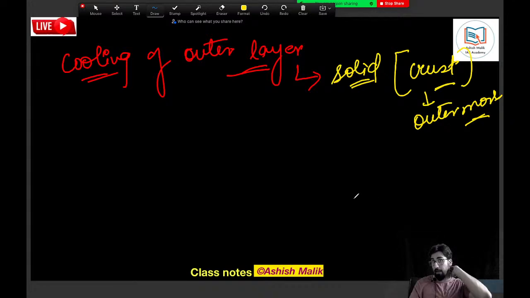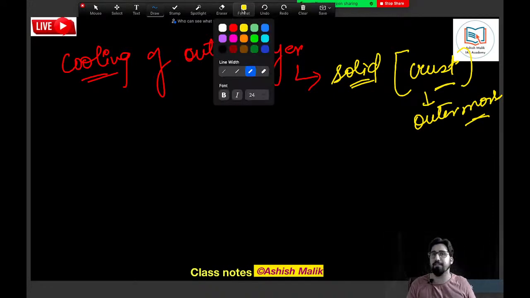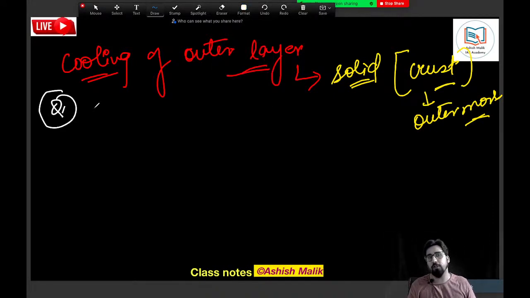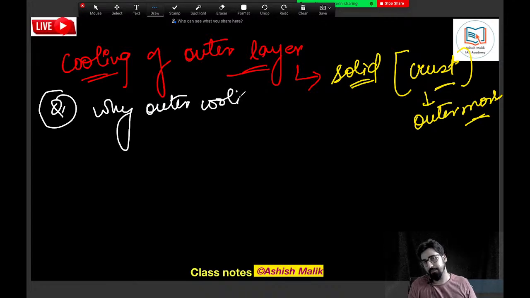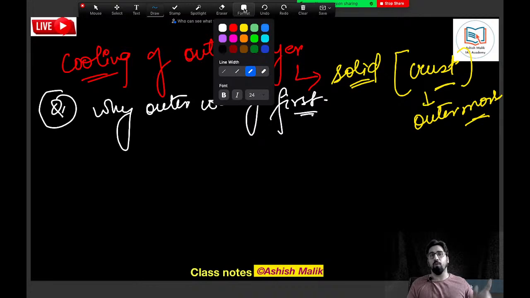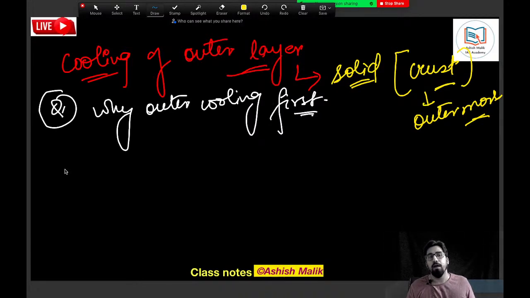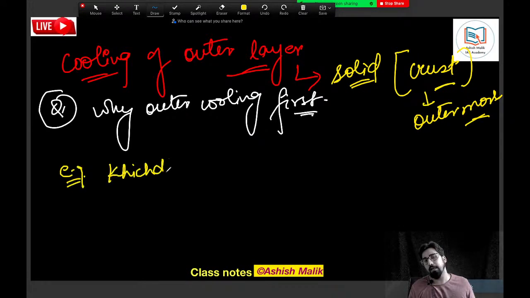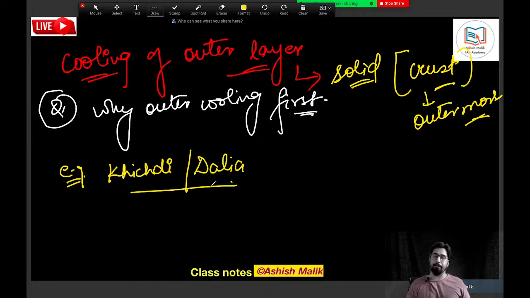Now you might ask me, sir, why did the outer layer cool down first? This can be a basic question, and you must ask yourself, why outer cooling first? Then I'll give you one more example that you can remember. Just think that you are eating khichdi. You eat khichdi, you eat dalia, you eat porridge, anything.